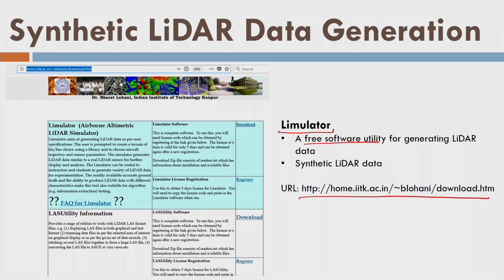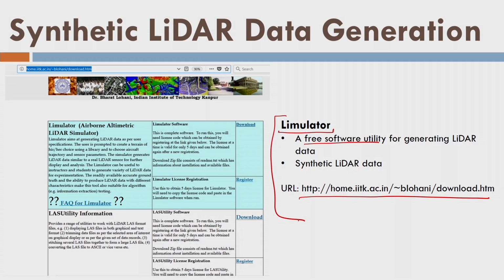You can generate trees, buildings in this software utility, and you fix the parameters of the flight. That means you can fix the speed of the aircraft, scanner characteristics, parameters of the IMU, GPS, everything, and then you can see what kind of synthetic data you get. Then you can understand how laser data plays out. So that is the best utility available today. So use the Limulator, try to get some hands-on experience on that. It's very easy. So with this, we understand how to acquire the airborne LiDAR data.